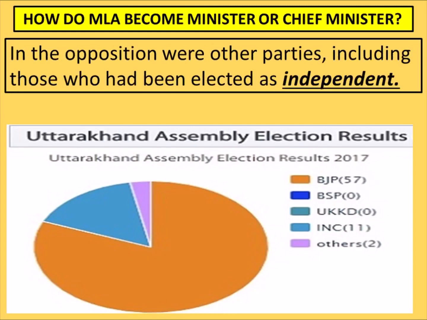Next, in the opposition were other parties, including those who had been elected as independents. Now who are independents? See, there are a lot of MLAs who don't belong to any party. They don't fight for any party. They have their own political signs. They just fight independently without the name of any political party. So such leaders, such MLAs, are known as independent leaders.